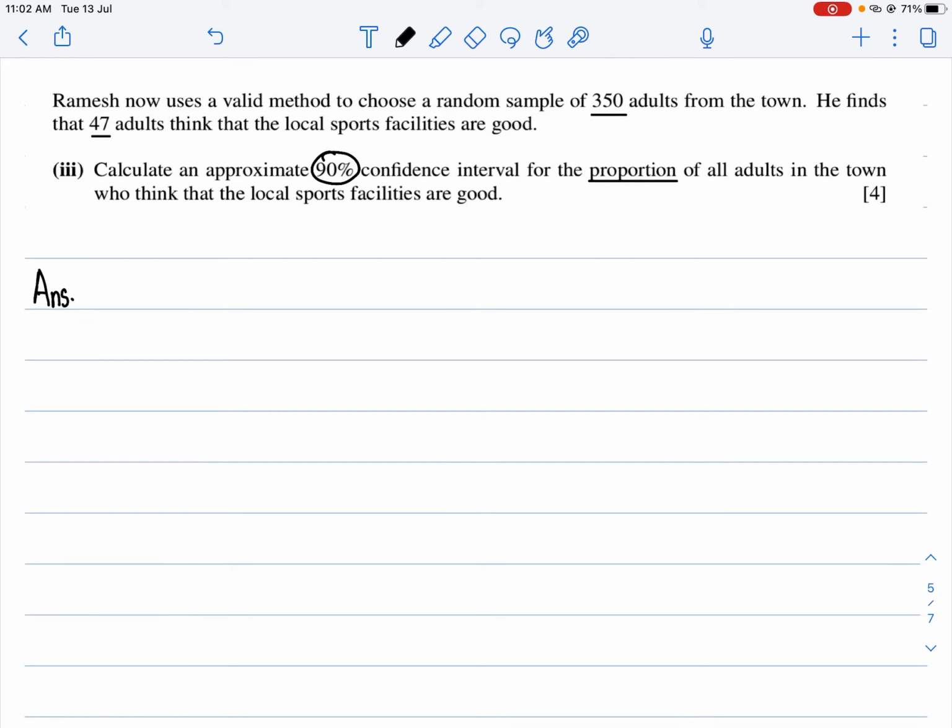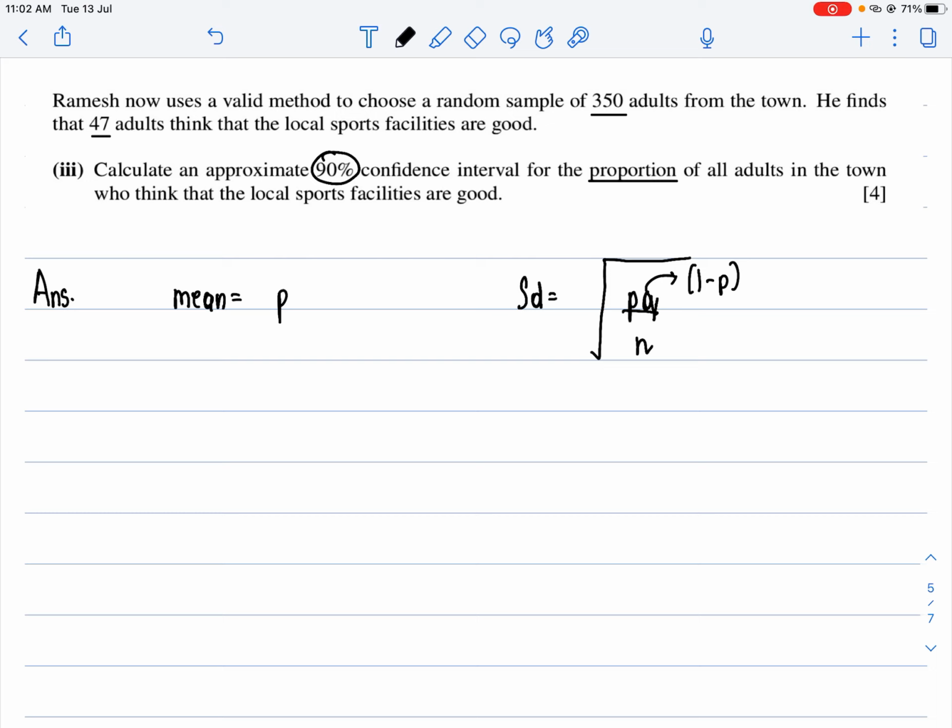This is the concept of proportion, where your mean is equal to p, the probability of success, and the standard deviation is the square root of the variance. Your variance is p times q divided by n, where q is 1 minus p.